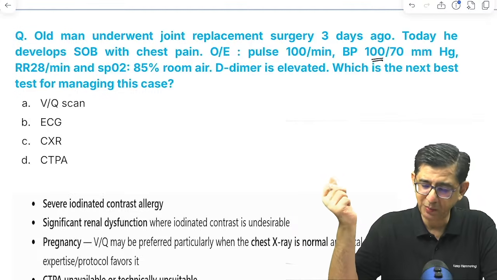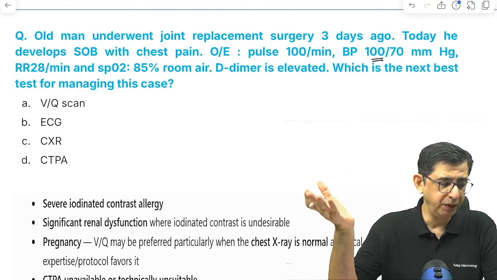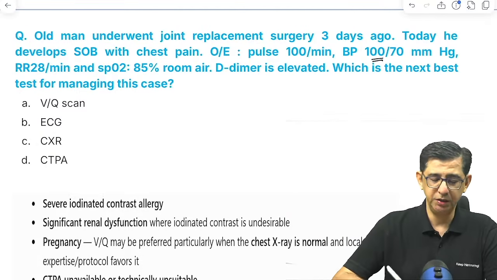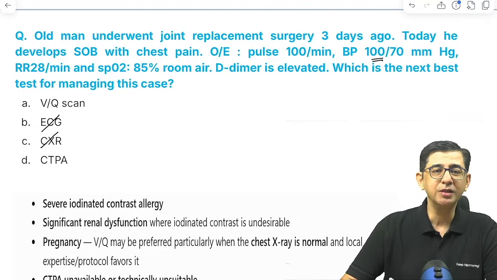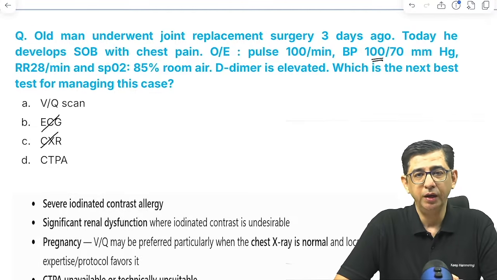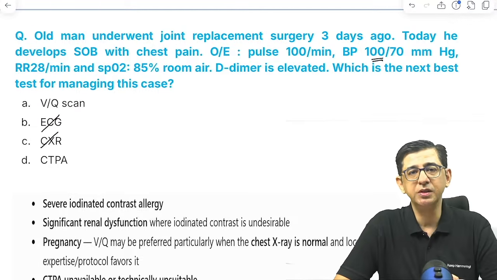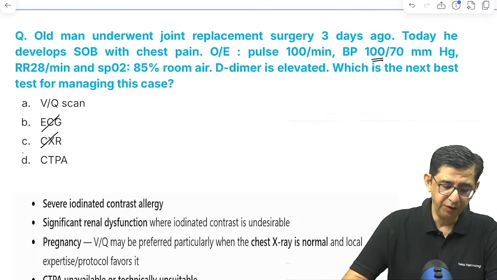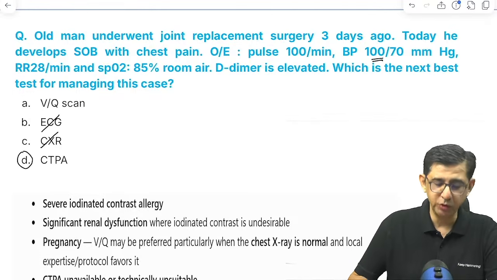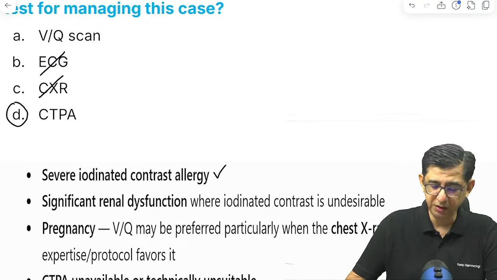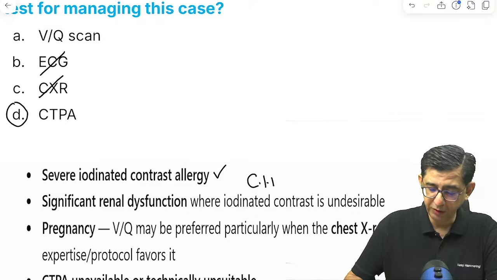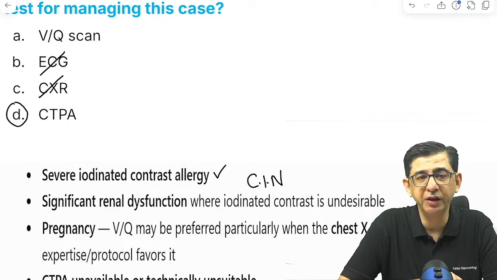And since this patient is hemodynamically stable, there are only two options left before you. Obviously, ECG and chest X-ray are supportive evidence. I need to identify what the problem is. Since this is a high-risk patient, I would like to go in for a CTPA for identification of this condition. However, suppose in this question there was mention of any contrast allergy, or there was risk of contrast-induced nephropathy, like there was significant renal dysfunction present.